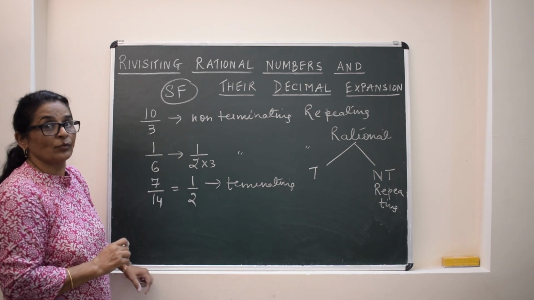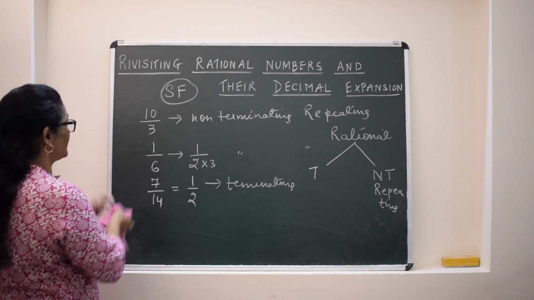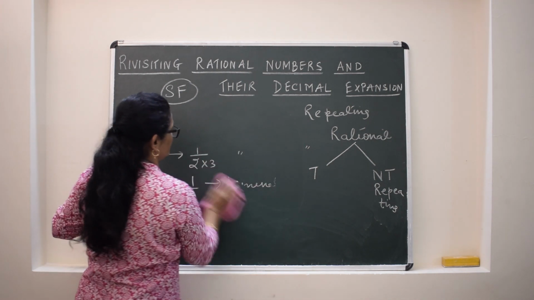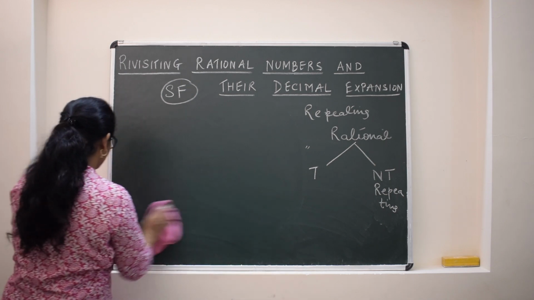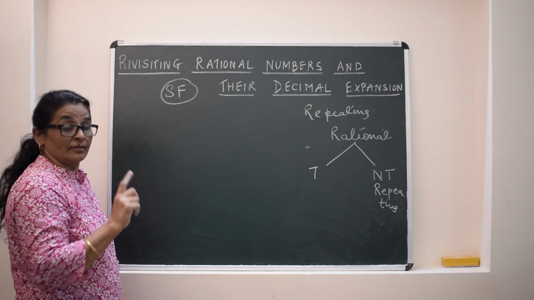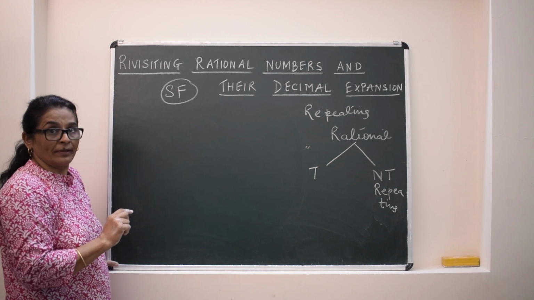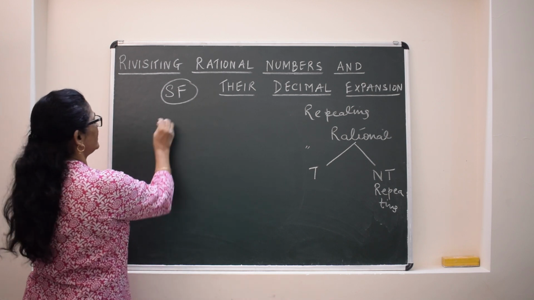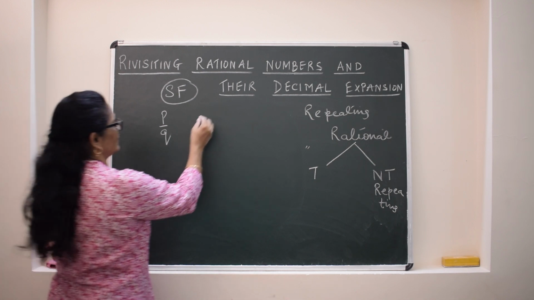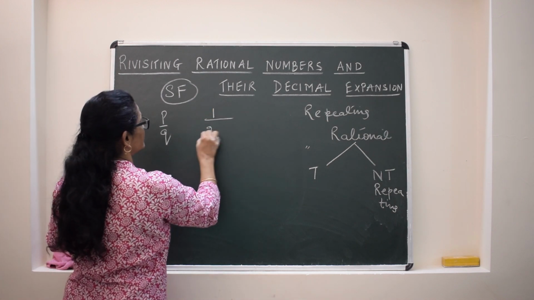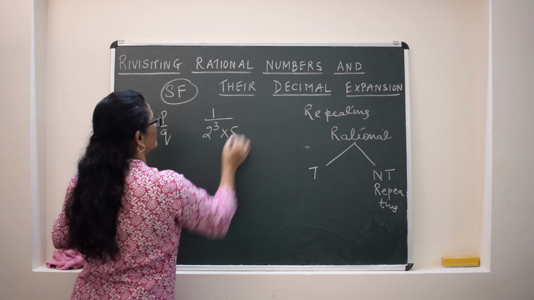And there is a direct way to find out any decimal expansion. How will we find, directly, how many digits will be there after the decimal? So for example, any rational number is given with the prime factors like this.